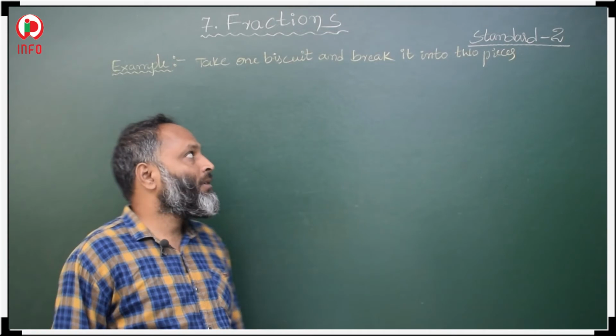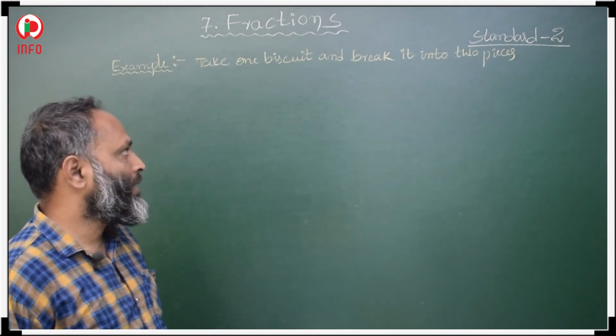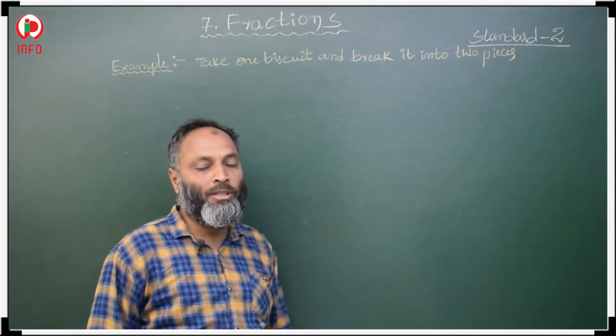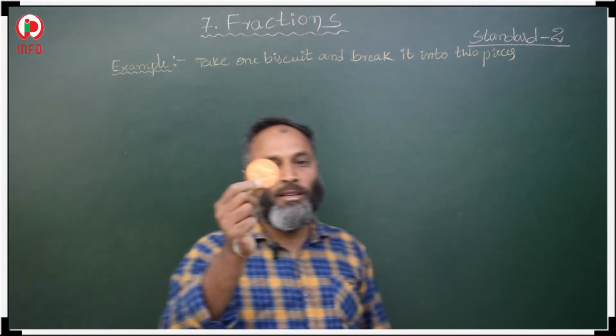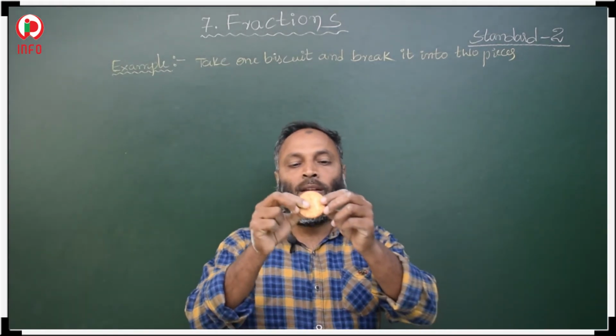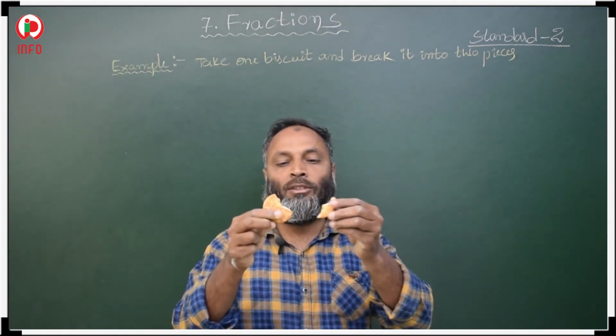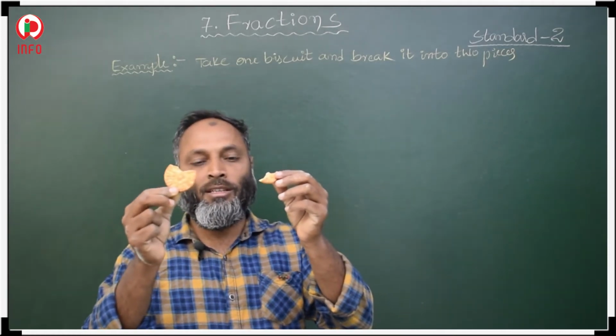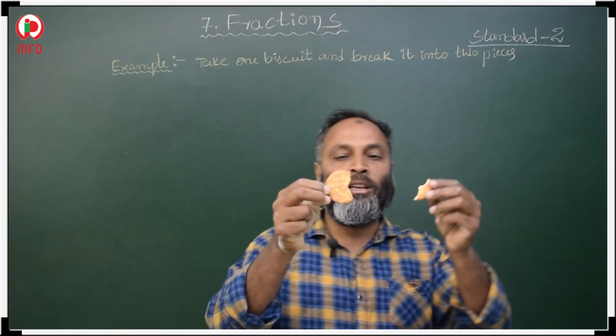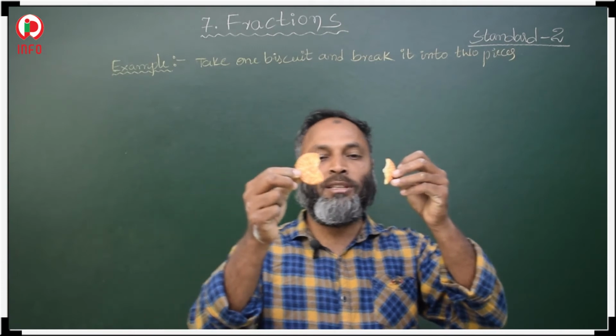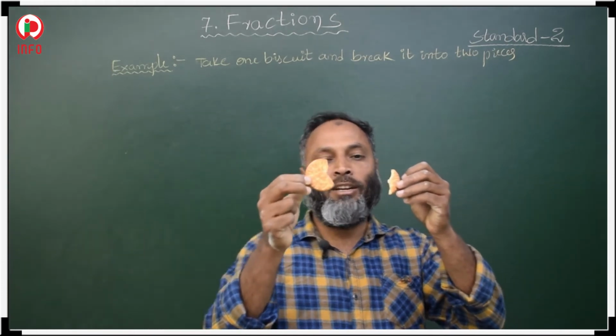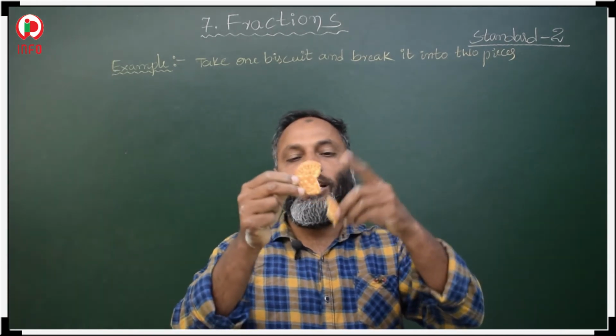Students, see here, in example 2, take one biscuit and break it into two pieces. This is the first piece, this is the second piece. These two pieces are different in size, they are of unequal size.